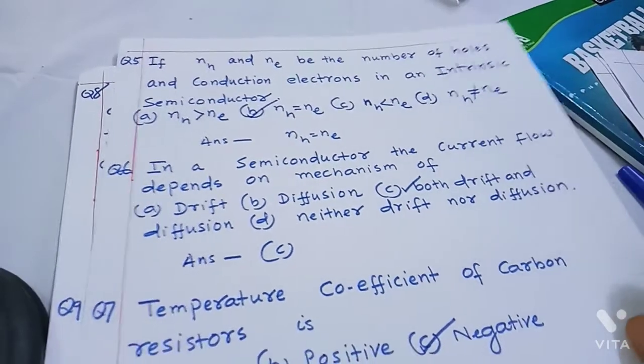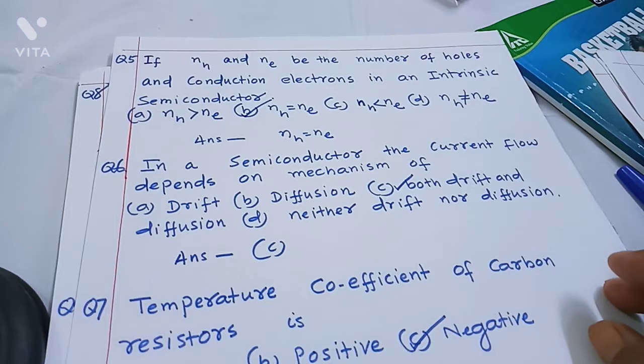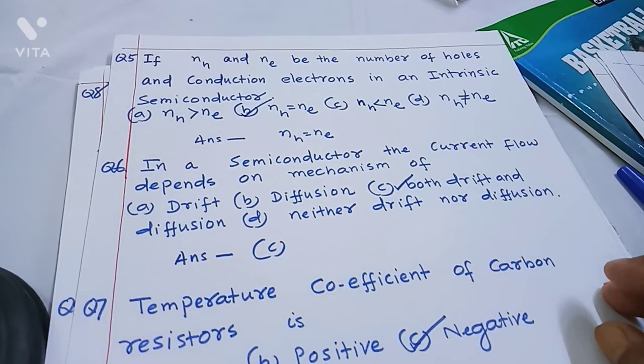Number 6. In a semiconductor, the current flow depends on the mechanism of first choice drift, second choice diffusion, third choice both drift and diffusion, fourth choice neither drift nor diffusion. Answer is both drift and diffusion. In a conductor, you know that if you apply electric field, electrons drift and the motion of the electrons constitutes electric current. Similarly, in case of semiconductor, the electrons drift, holes drift, that is the charge carriers drift, constituting the current.